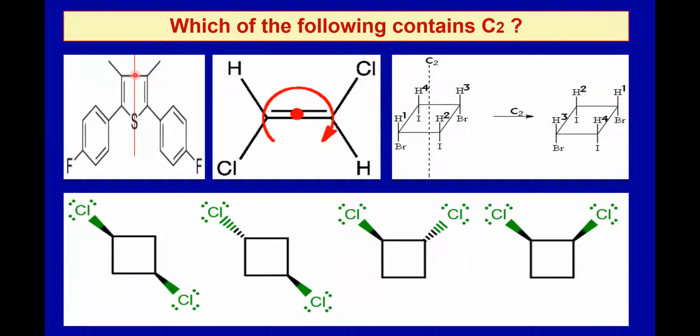Look at here, it has a C2 axis. This is again having a C2 axis. This is again having a C2 axis. Now let us check whether this has a C2 axis of symmetry. Just now we have seen cis-1,3-dichlorodimethylcyclobutane. Yes, it has a C2 axis of symmetry. This is also having a C2 axis like this. This is perpendicular to the plane. This is along the plane. Then look at here, this is 1,2 trans, it has C2. 1,2 cis, there is no C2 axis. Just now we have seen with the help of a model.